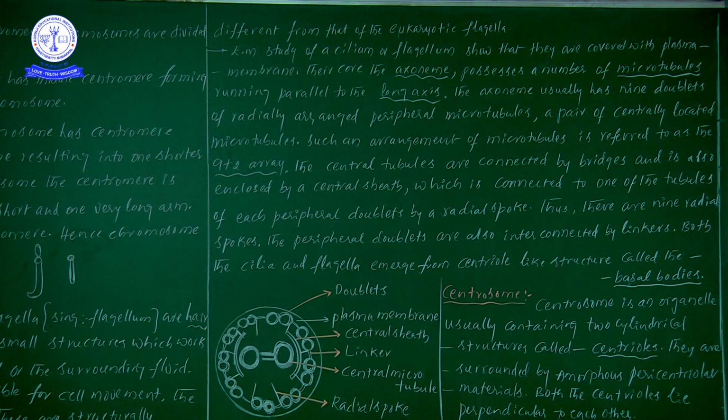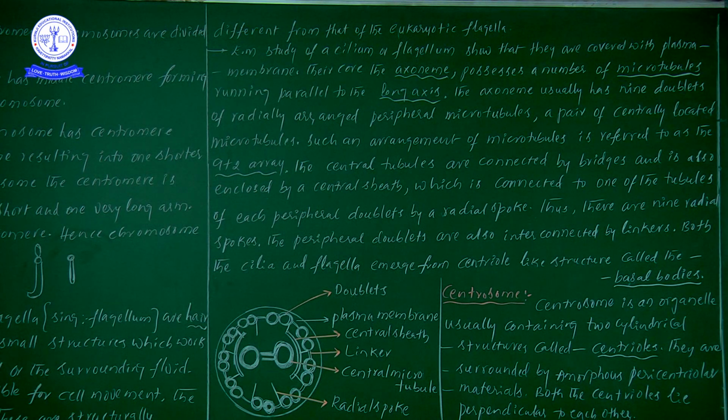My dear students, we see prokaryotic flagella and eukaryotic flagella have a structural difference. In eukaryotic flagella, the 9+2 condition we can observe. But in a prokaryotic cell, the 9+2 condition will not be there; it is 9+0. The 9+2 condition definitely we can observe in eukaryotic cells.